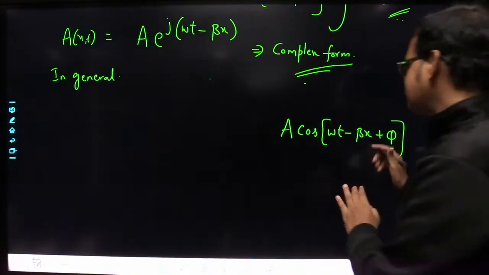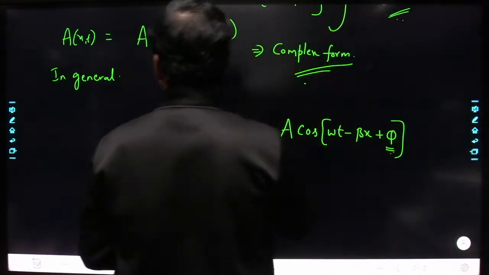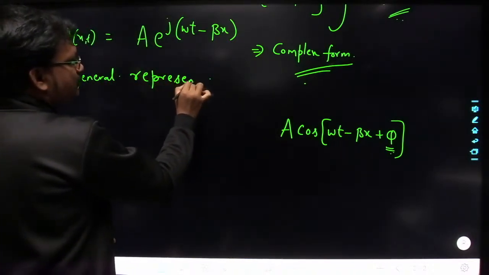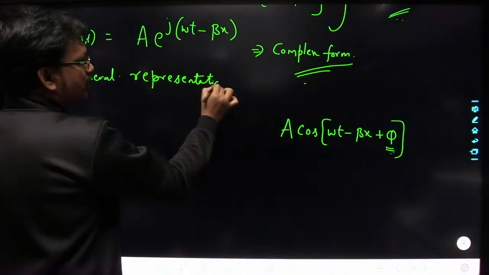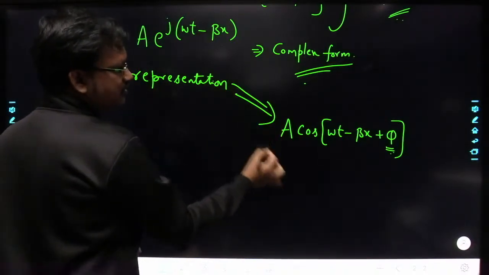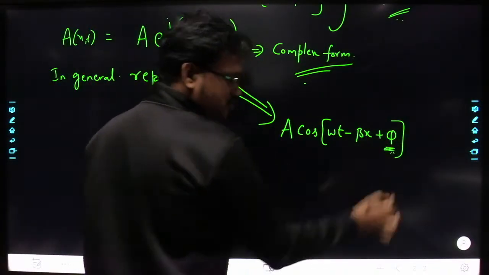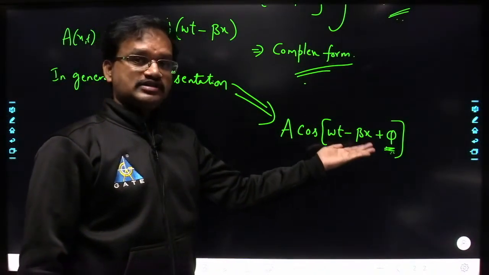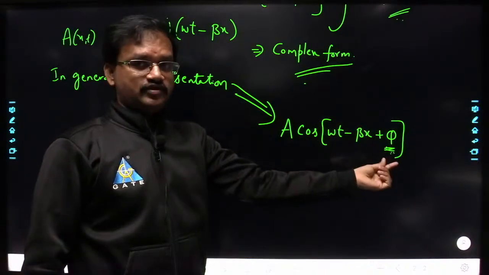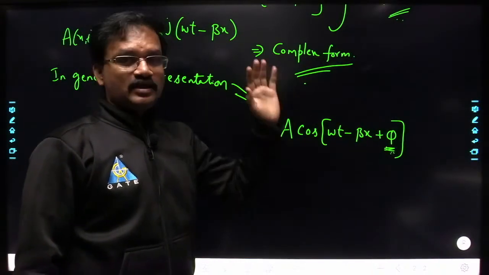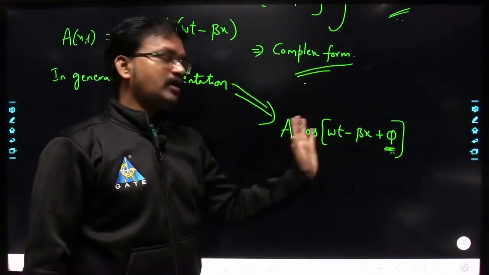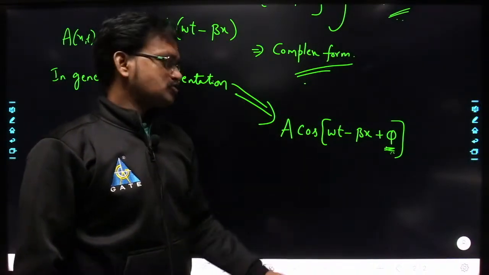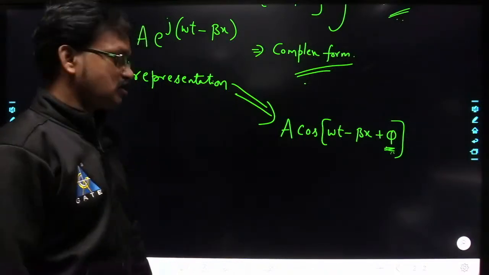This is the general representation, in which we can include this phase shift also. That means at x equal to 0 and t equal to 0, this wave may have some initial phase shift, so the function may not be maximum there.